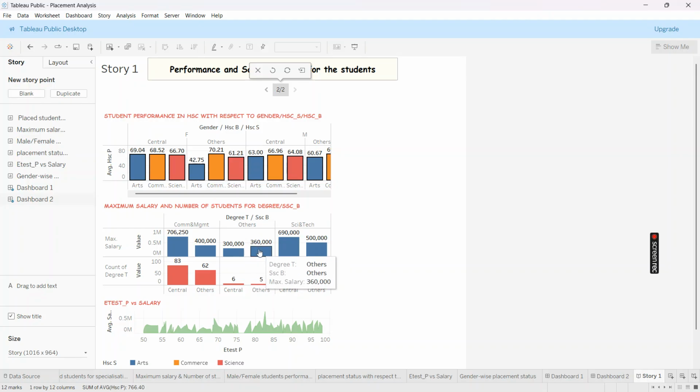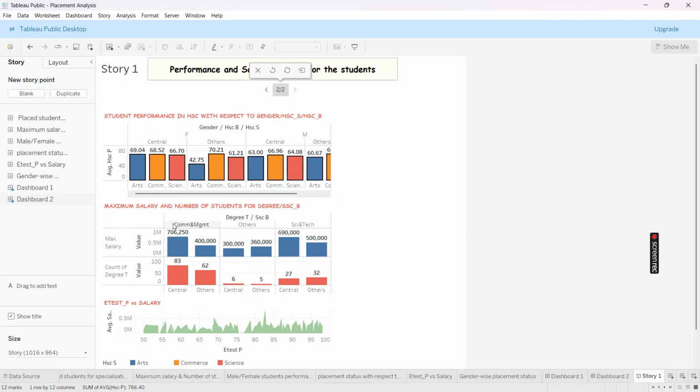The next observation is that central board students with commerce and management are getting higher salary compared to central board students with science and tech and other. Overall, we can tell that central board students with commerce and management are likely to get higher salary.